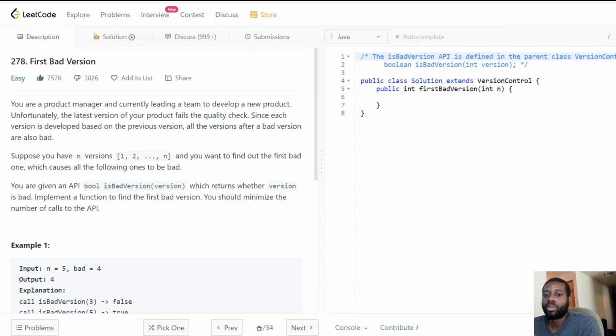This is a very good one. I'm pretty excited about it. So let's quickly go ahead and read the problem statement, guys. The question is called First Bad Version.